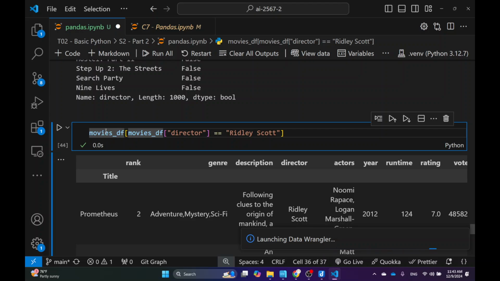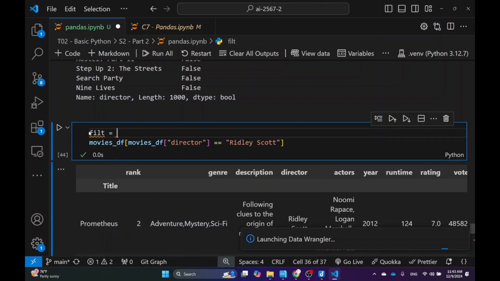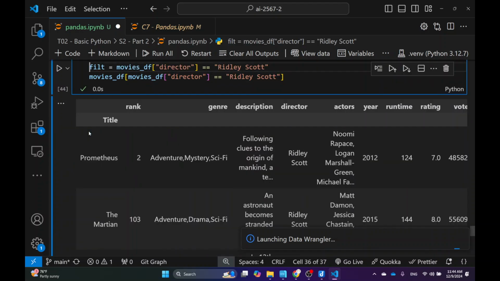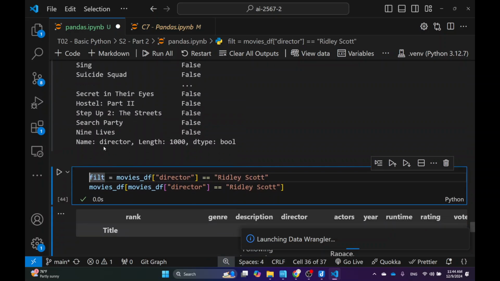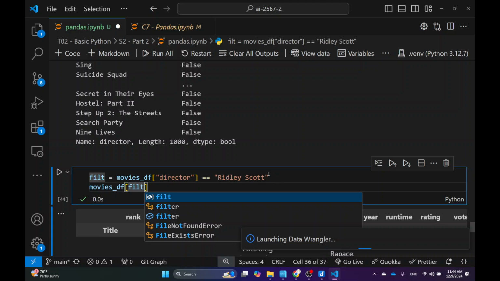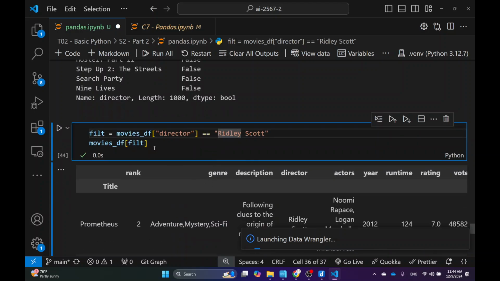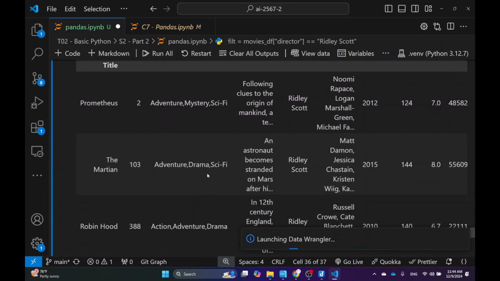So the way that I would write is actually, I'm going to put the filtering up here, so that this is my filter. And then what I usually do is to actually replace this by the filter, something like that. So for me, even though it's 2 lines, this one makes more sense to me because I define what my filter should be, and then I put that filter back into the data frame just to do it, okay?